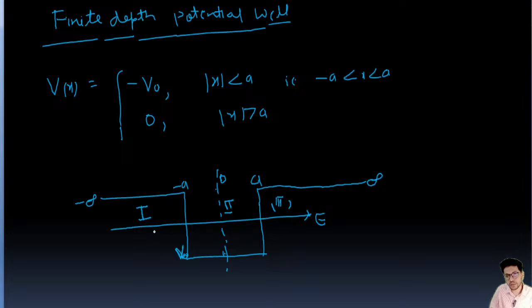For region 1 you can see potential is 0; this is minus V naught, guys. So potential is 0.